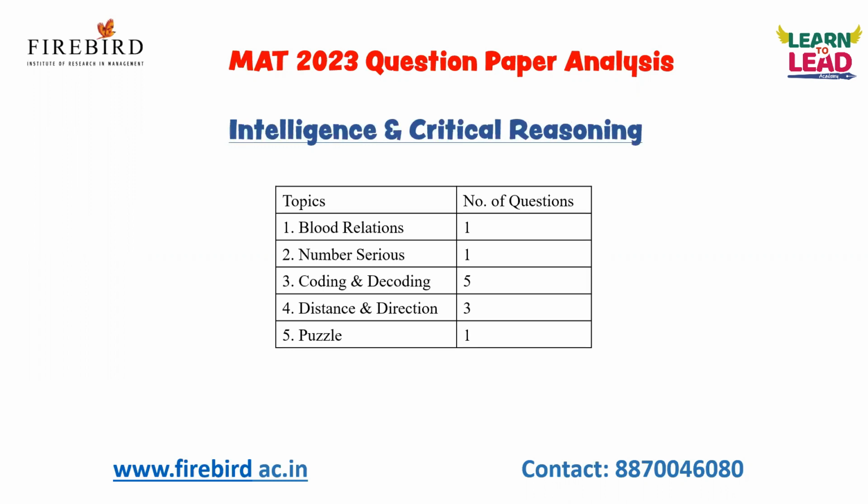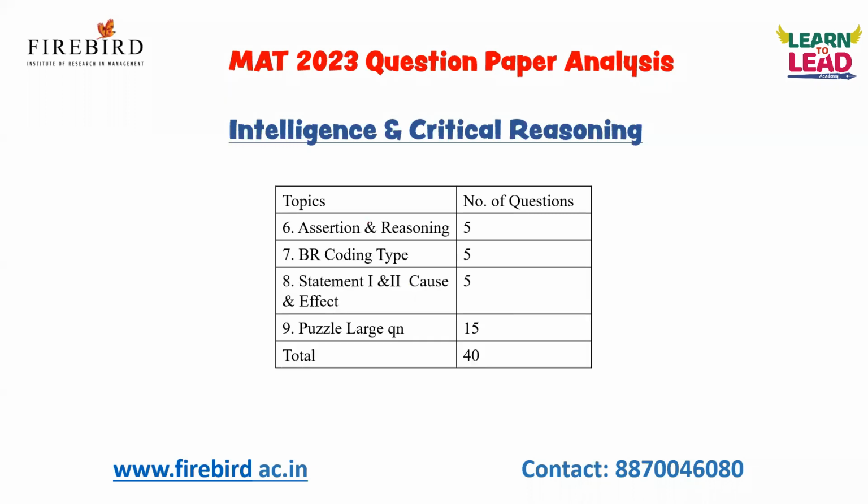And then you start with intelligence and critical reasoning. If you want to score the basic 15 to 20 marks, my suggestion is to go through concepts like blood relation, coding and decoding, directions, and number series. These are very important concepts where the questions are asked repeatedly.